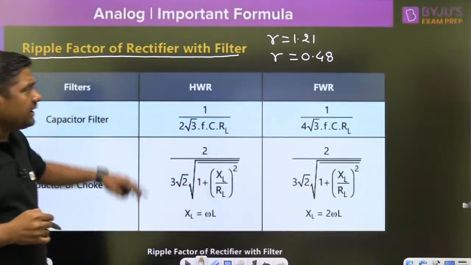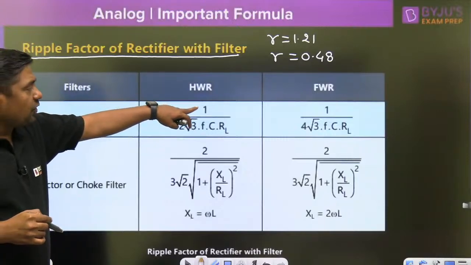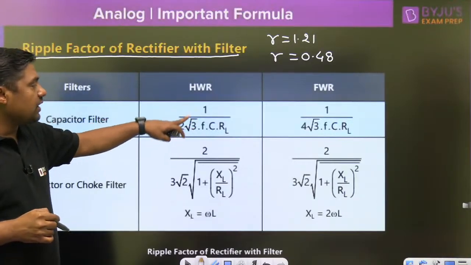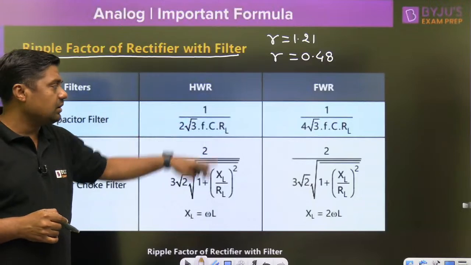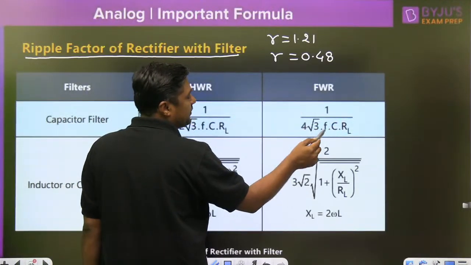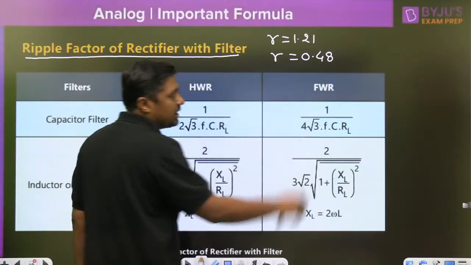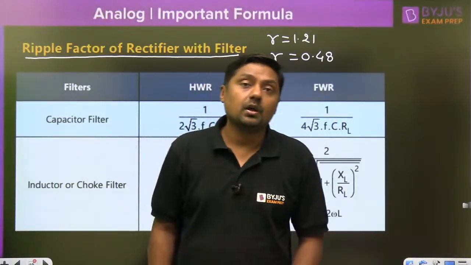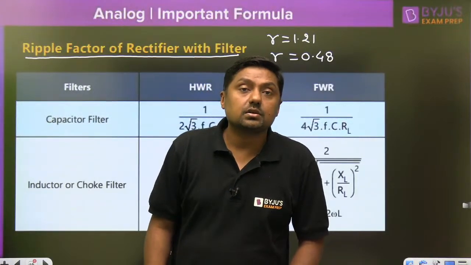But there is improvement in that. This is the formula for ripple factor in half wave rectifier, 1 by 2 root 3 FCRL. For full wave rectifier, 1 by 4 root 3 FCRL. F is the frequency, C is the value of the capacitor, RL is the load resistance.